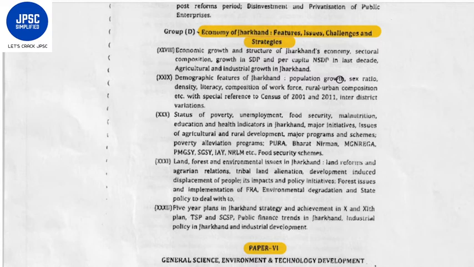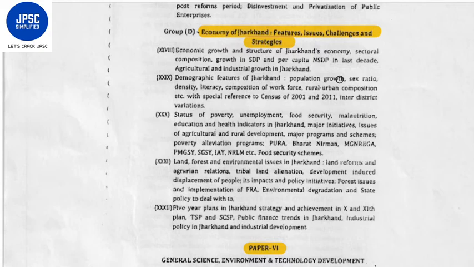Okay, so likewise you have to make your answers so that each of the topics which are mentioned under this heading should get covered, and this will make your answer also very easy. How? See, if you are writing any answer about economic growth and structure of Jharkhand's economy, you should include sections like its sectoral composition, like primary sector, secondary sector, tertiary sector.